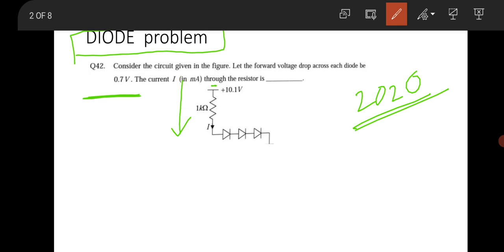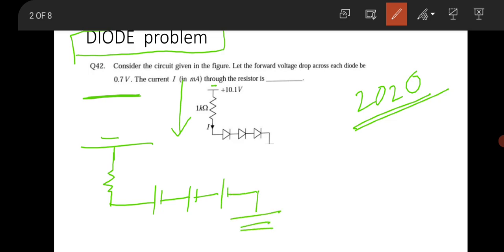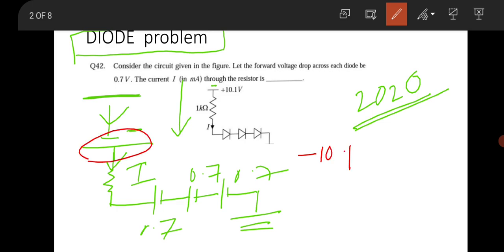Assume that these diodes are forward biased, so you can replace these diodes with cells, that is, the arrangement will be reconfigured into the form like this. This is the reconfiguration of this arrangement, this is the ground, okay. This is 0.7 volt, this is 0.7 volt, and this is 0.7 volt, and current is entering the circuit like this. If you see, the current is entering into the negative terminal of the battery.